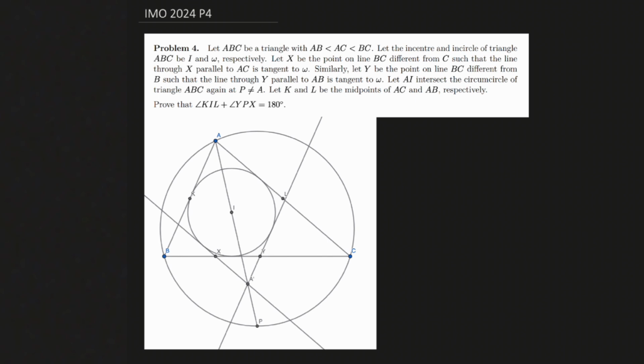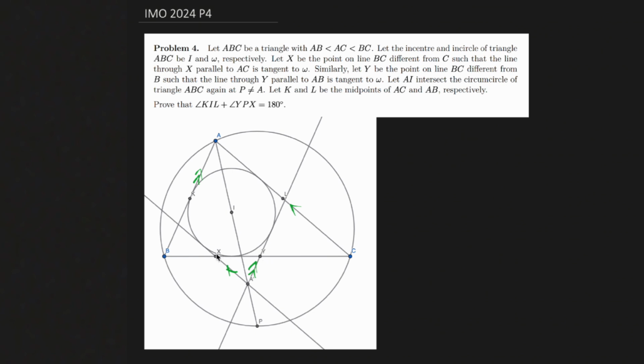Again, I encourage you to pause this video and try to find something out about this figure by yourself first. Now, let's jump straight into the problem. Before we try to find anything else out about the angle KIL, there's one thing that catches my eye first. So let's define the intersection point between this line and this line as A prime. And the problem tells us that A prime X is parallel to AC and A prime Y is parallel to AB.